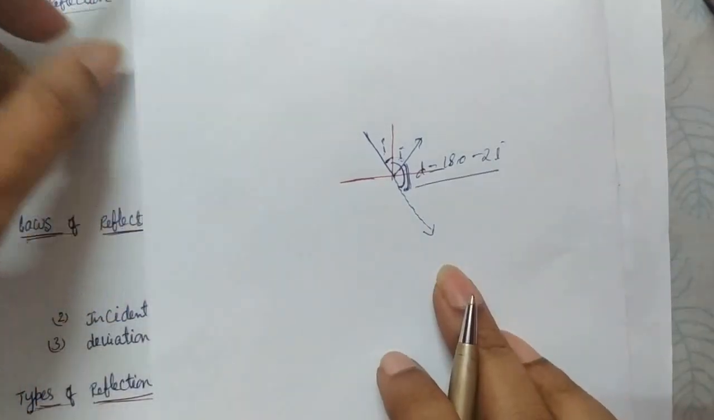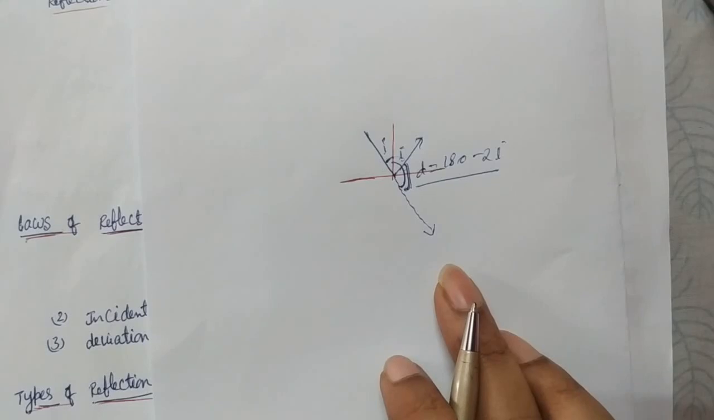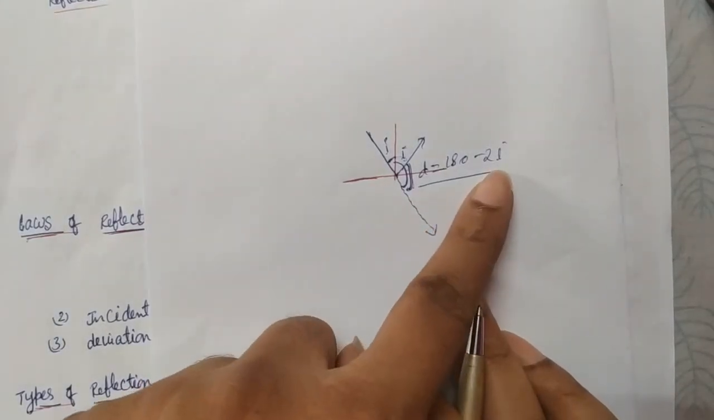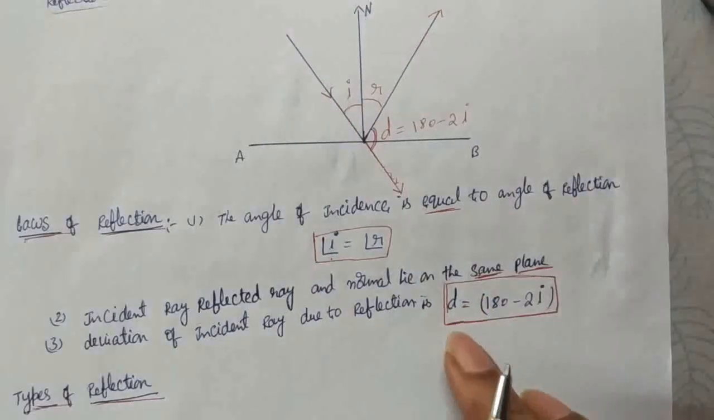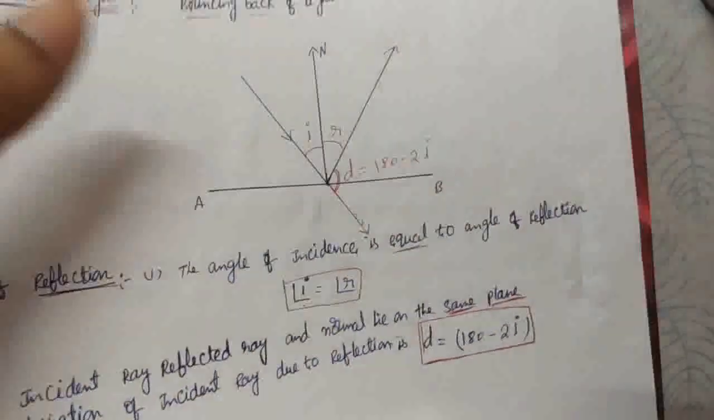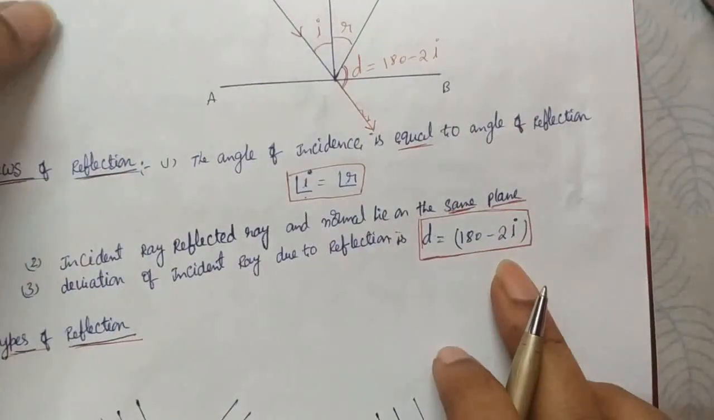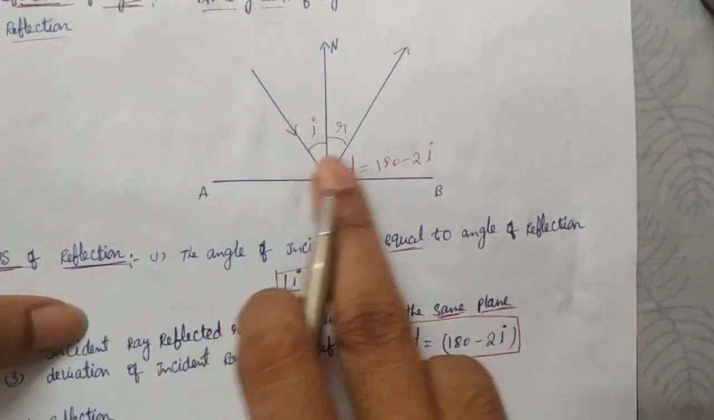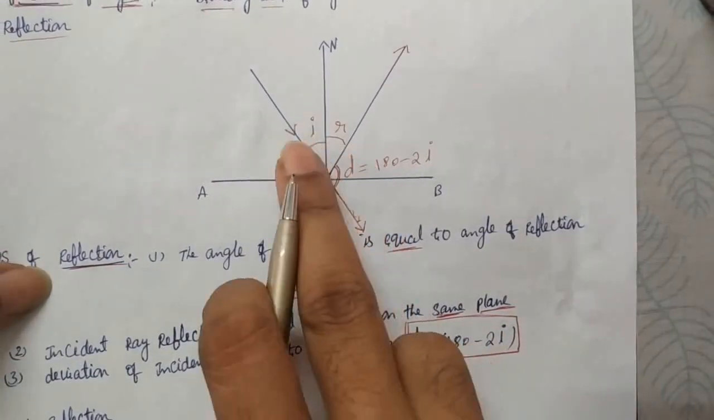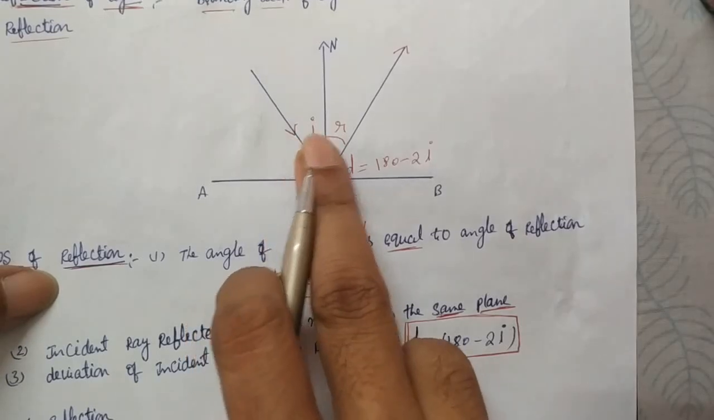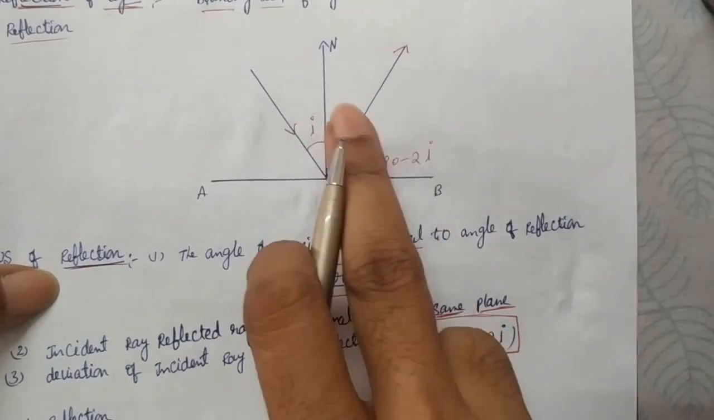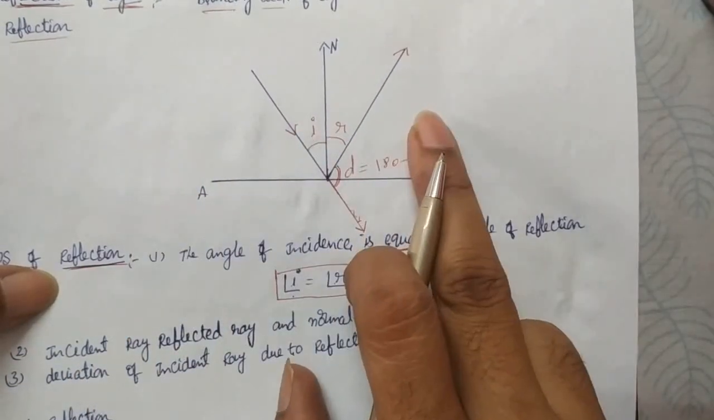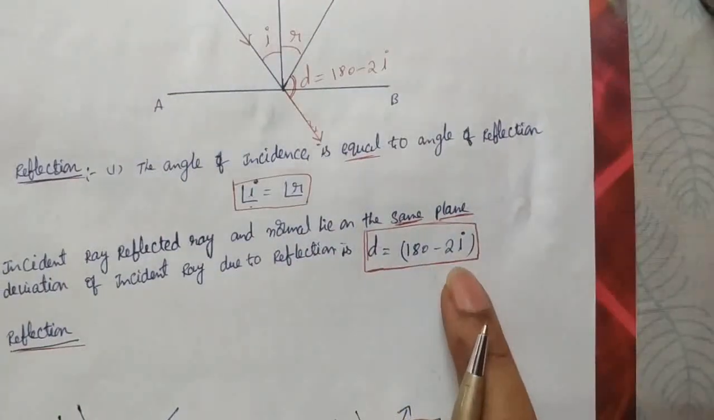So what is the deviation of a reflected ray? 180 minus 2 times the incident angle. This is the formula: D is equal to 180 minus 2I, the angle of deviation. So the laws: the angle of incidence and angle of reflection are the same, the incident ray, reflected ray and normal should be in the same plane, and the deviation is 180 minus 2I.